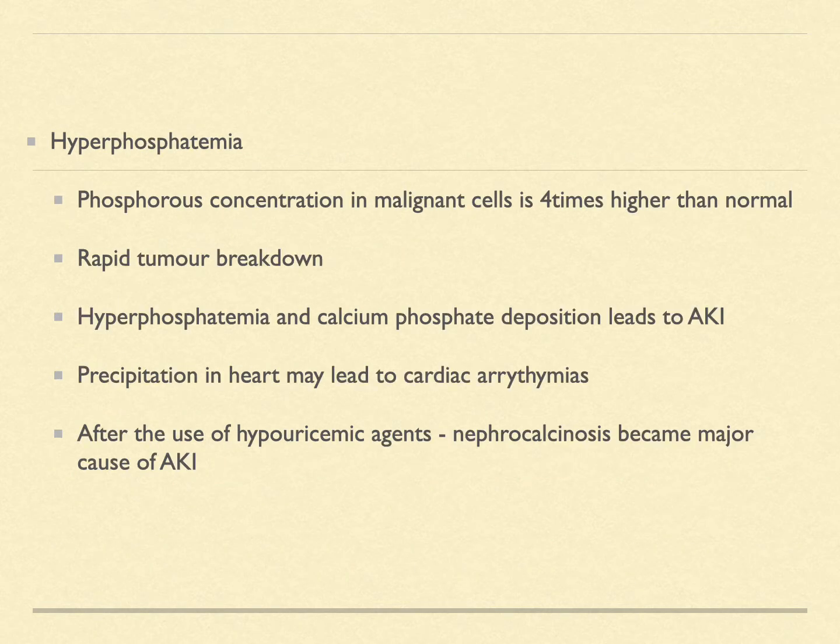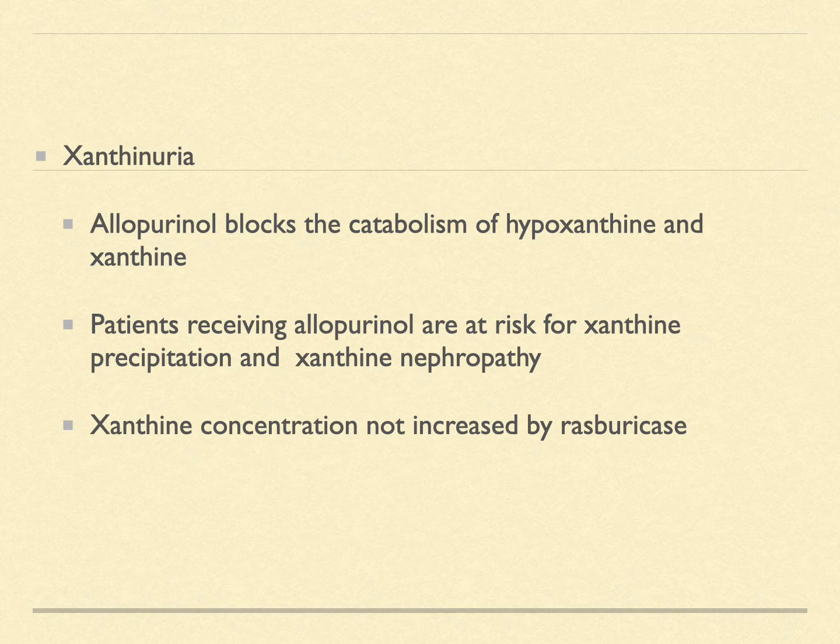The hyperphosphatemia: the phosphorus concentration in the malignant cells is almost 4 times that of normal. There will be a rapid tumor breakdown. Because of this, the hyperphosphatemia and calcium phosphate deposition occurs, which will lead to acute kidney injury. Precipitation in the heart will lead to cardiac arrhythmias. After the use of hypouricemic agents, the nephrocalcinosis becomes the major cause of acute kidney injury.